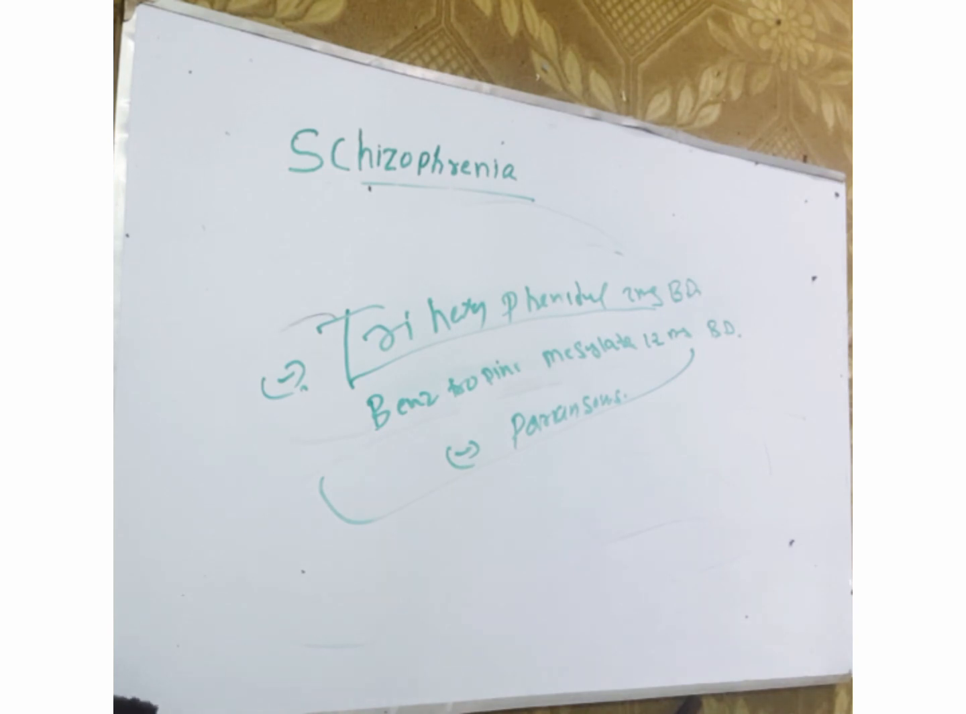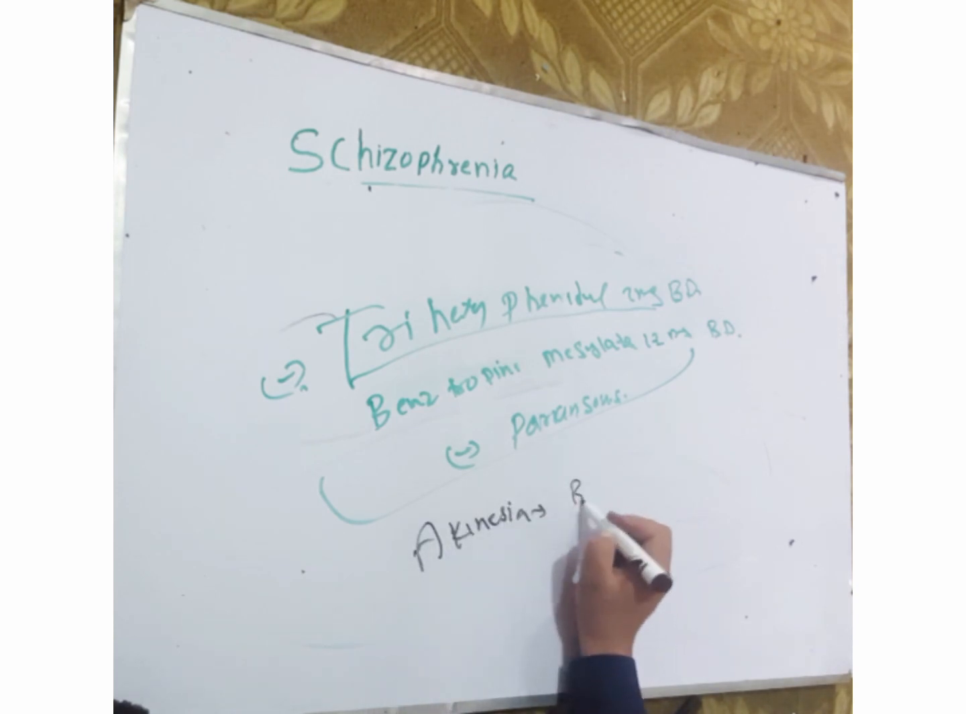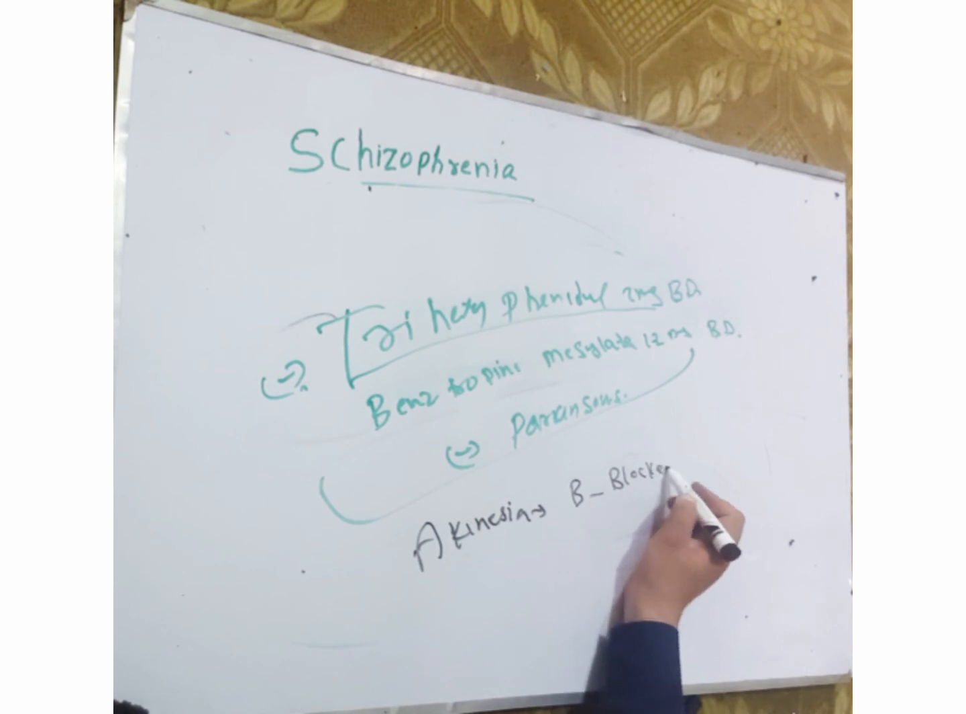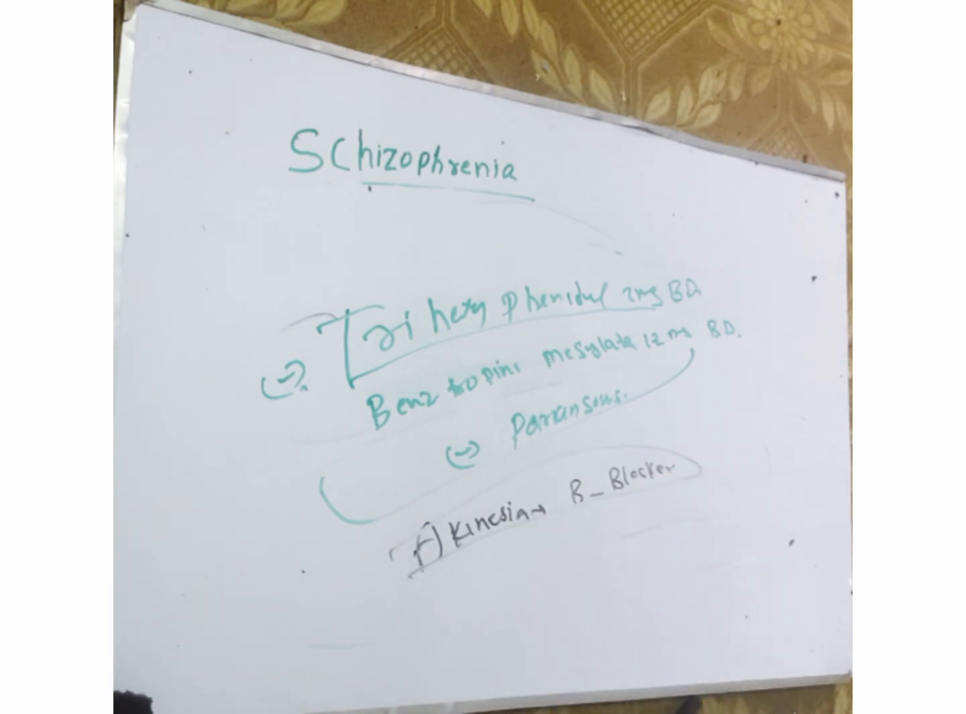We will prevent the akinesia in the patient of schizophrenia by beta blocker. Akinesia will be prevented by the beta blocker.